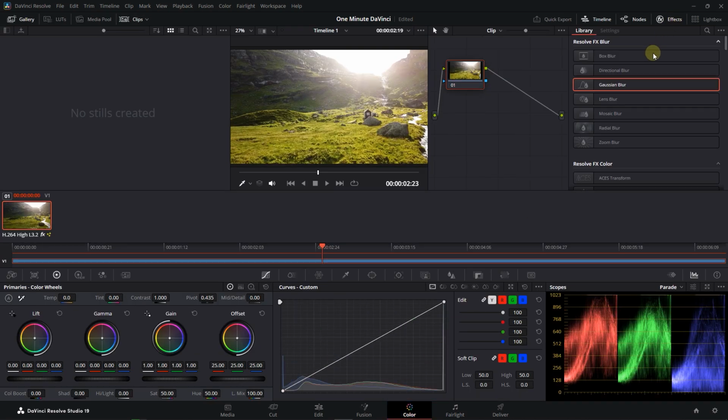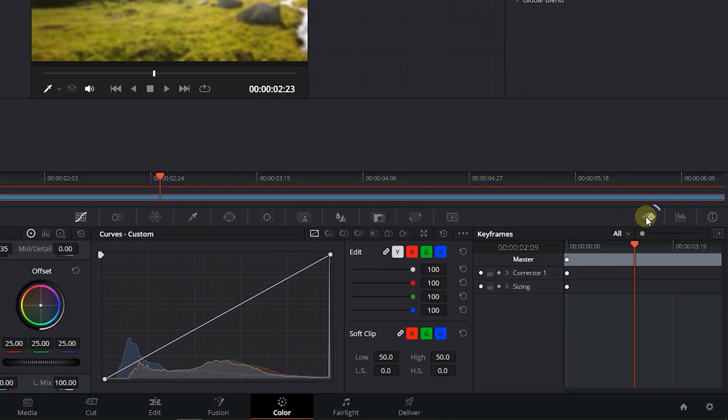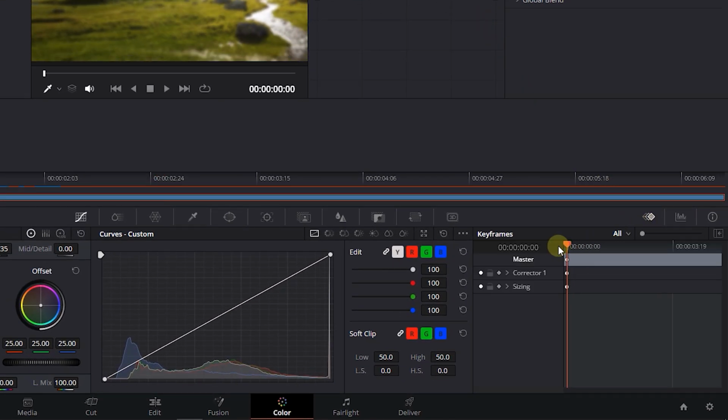From Effects panel, drag Gaussian blur into the node. At the bottom, open up Keyframes tab. Move the playhead to the start, and click on diamond button next to corrector.